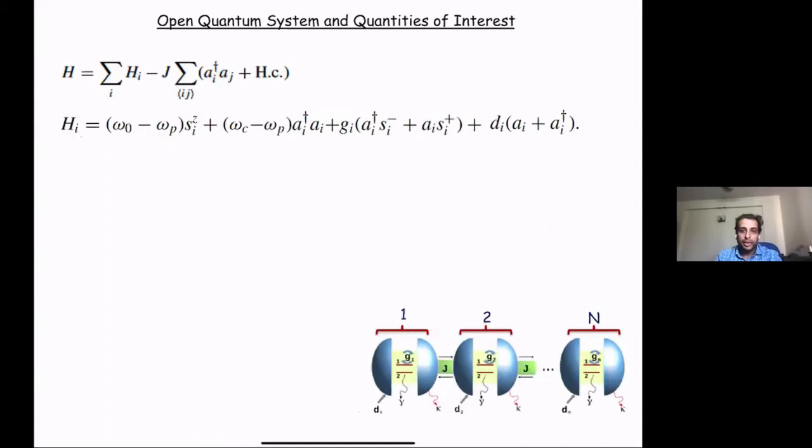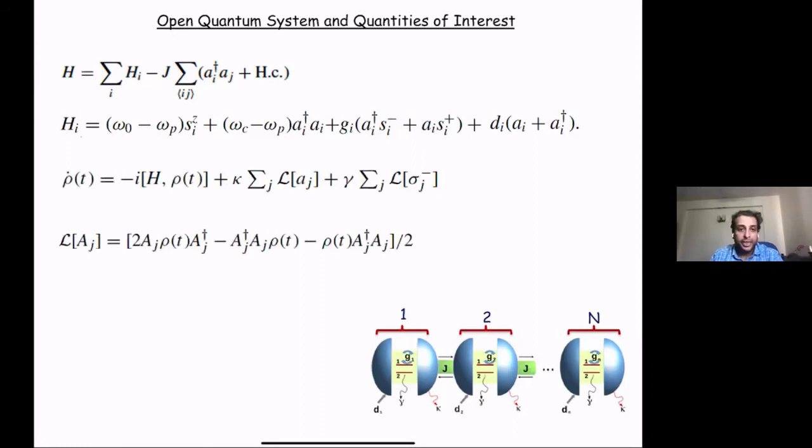Now, just to set the stage, the Hamiltonian is given in this form here, and you see that there is hopping between the cavities, which is given here by this J term. Each unit is essentially given by this Jaynes-Cummings model, but there is a drive here, which is implemented in a rotating wave approximation. So it's a driven Jaynes-Cummings model, which is further subject to dissipative effects, and this is the Lindblad master equation description for this model.